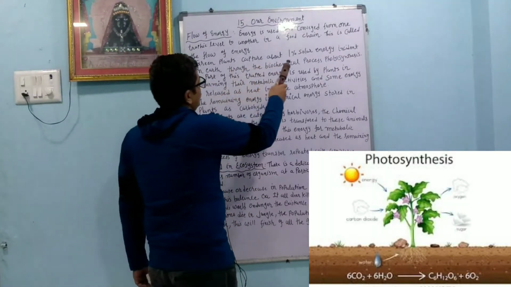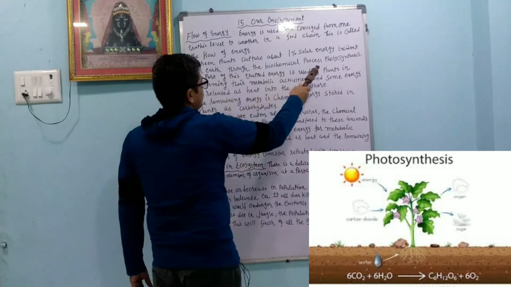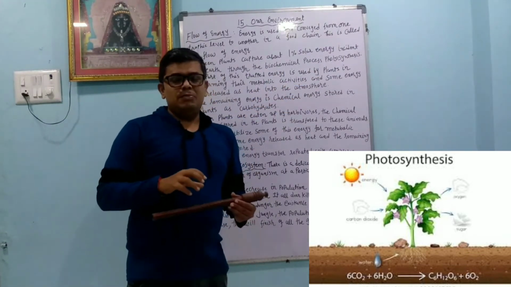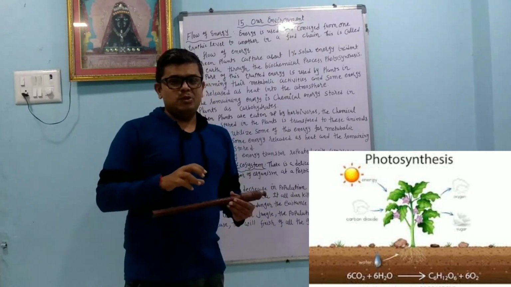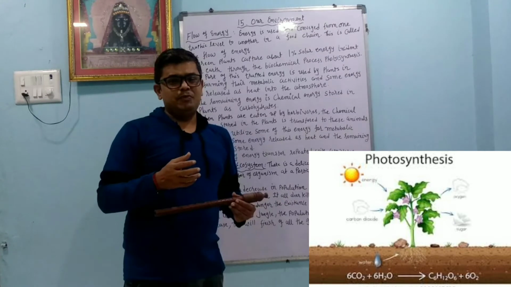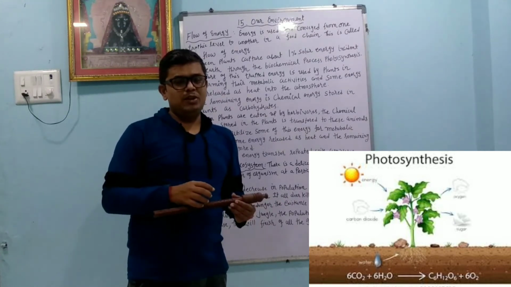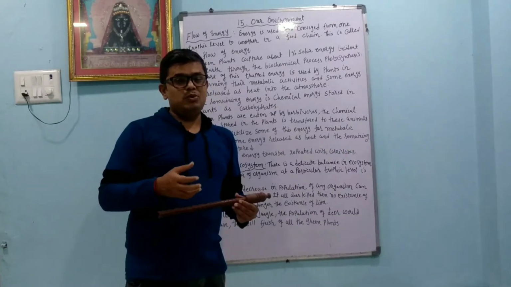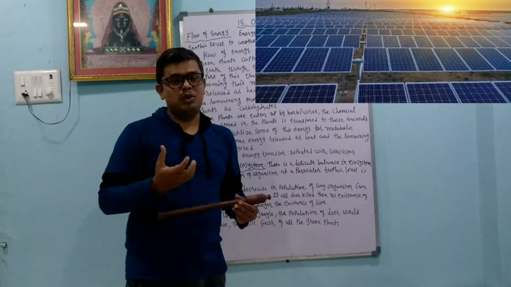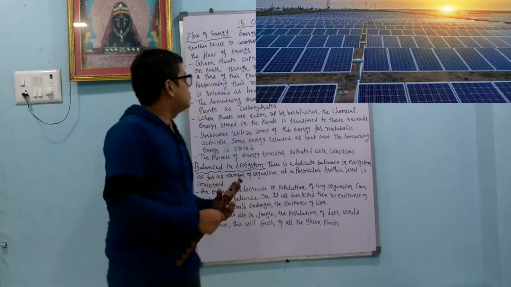Green plants capture about 1% of solar energy incident on the earth through the biochemical process called photosynthesis. So only 1% of light energy is absorbed by the plant to carry out the photosynthesis reaction. Most of the light energy is reflected back into the universe. So it is advisable that we should use more solar panels. By using solar panels we can produce more and more electricity, because most of the light energy is again going into the universe.